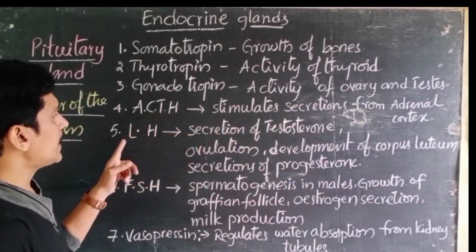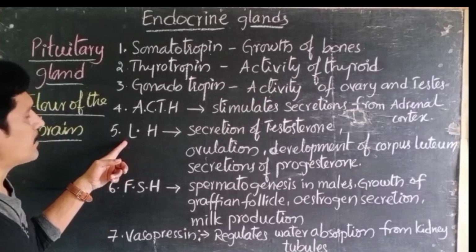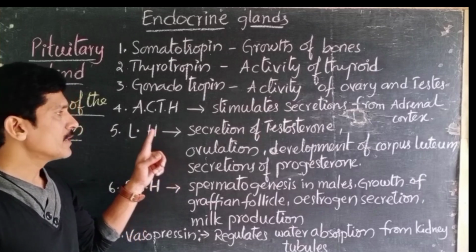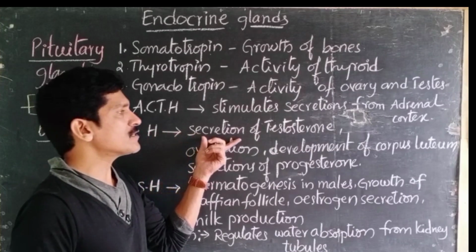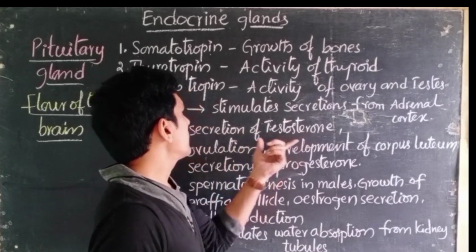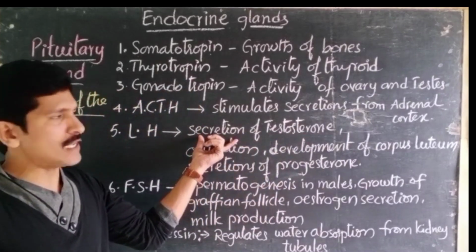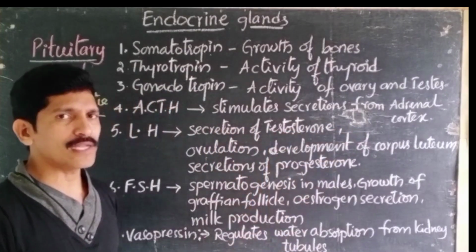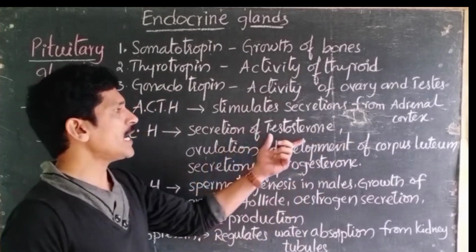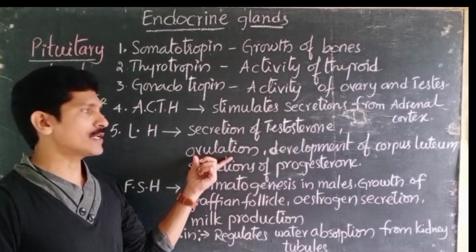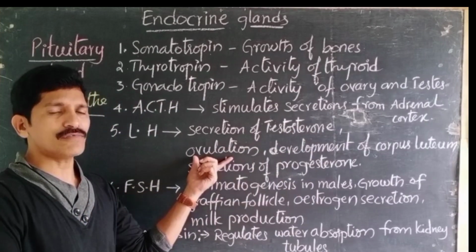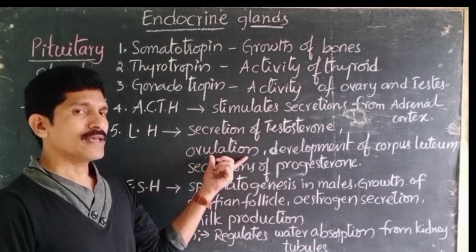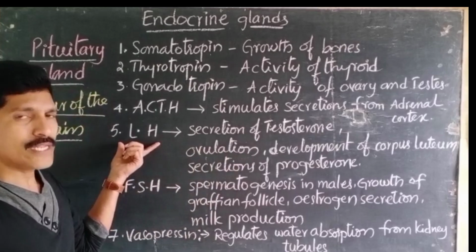Later, another important hormone secreted from the pituitary gland is luteinizing hormone. This luteinizing hormone stimulates the secretion of testosterone. Generally, it works actively in males, because testosterone is usually called the male hormone. Later, in females, ovulation. Ovulation means releasing of the ovum from the ovary. This is also stimulated by luteinizing hormone.